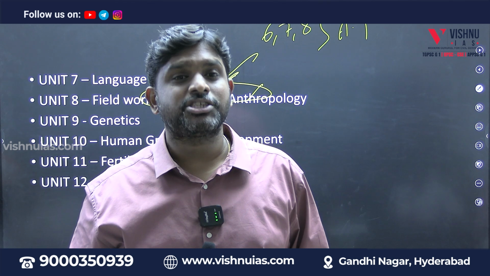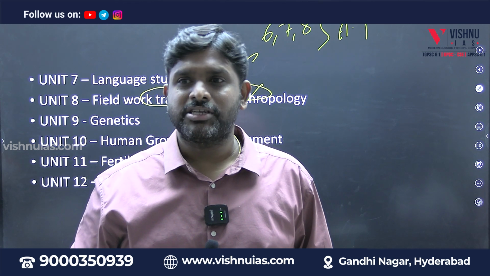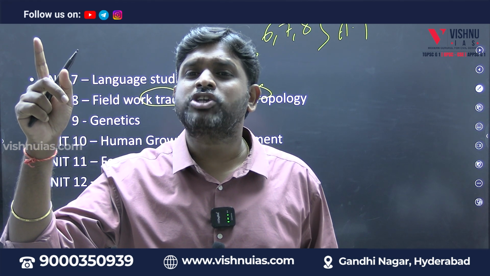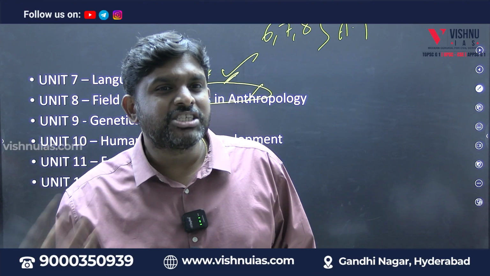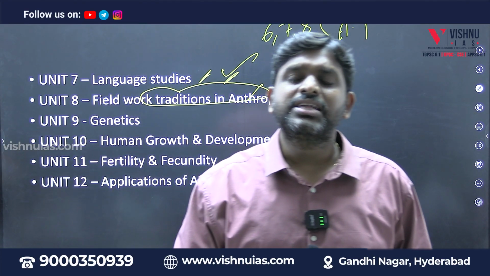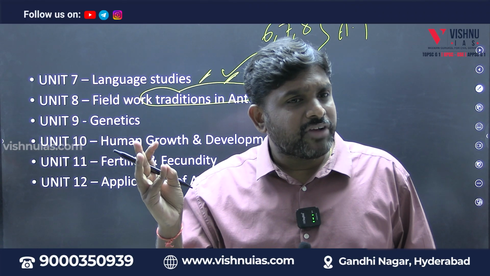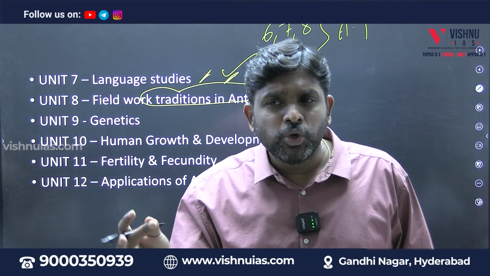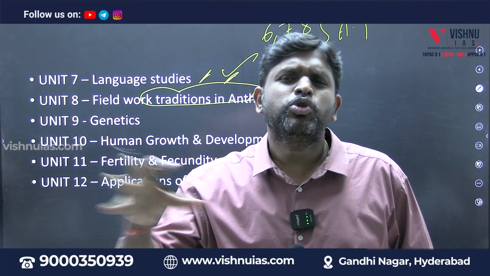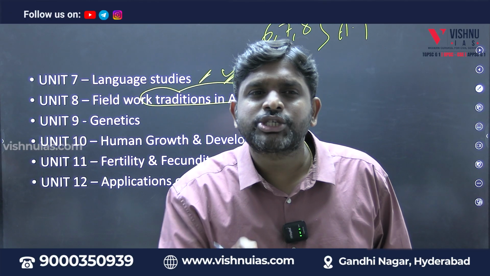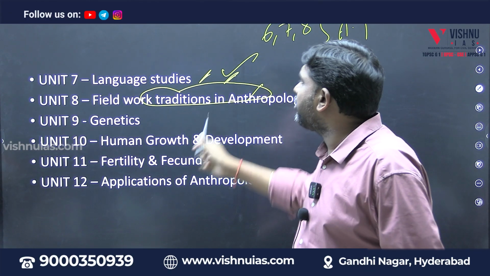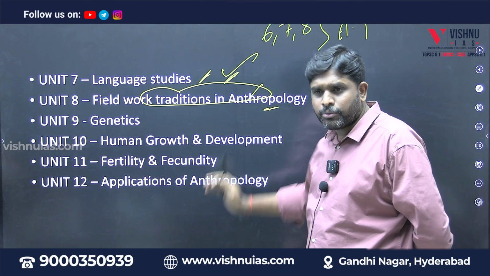It is called as observation. Uncontrolled observation. Why? Because you don't know the CC camera is watching, so you will be uncontrolled. Original behavior will come. A teacher is there in examination, he will be there. Controlled observation. Observation, interview, schedule, questionnaire. So several tools of data collection will be there. That is part of field work traditions in anthropology.